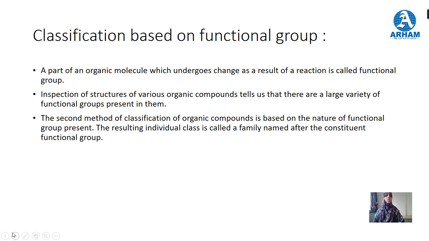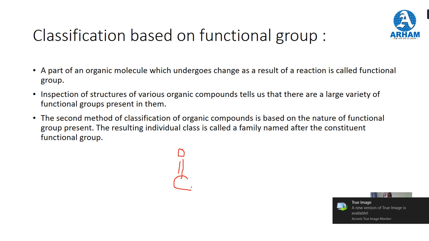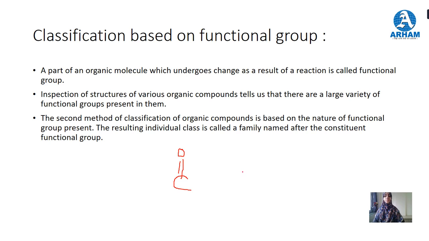But if you see ketone, it is C double bond O. The carbon having a bond with oxygen is called carbonyl carbon. This is the carbonyl carbon. On both sides of the carbonyl carbon there is an R group in ketone. R may be the same or different.